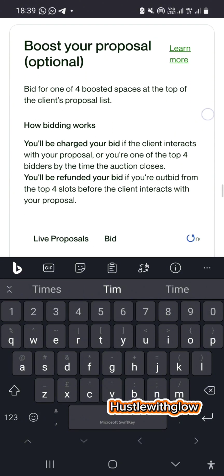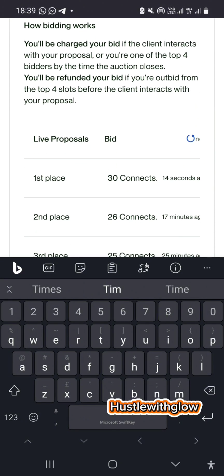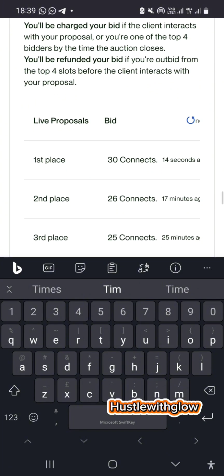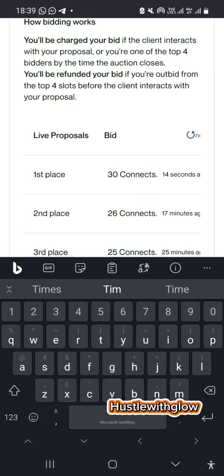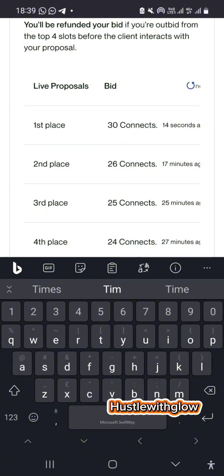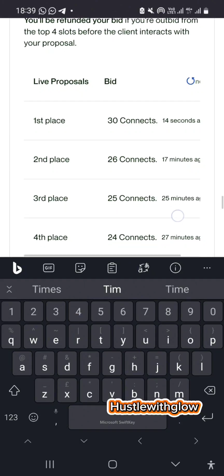So here now, going down here, you can see someone already, you remember this job is up for 16 connects, and someone already has bidded the first place with 30 connects. Just imagine. Like I said, if you're searching for all these hourly jobs that are paying well, you meet people who have gotten a good ground on Upwork competing with you. So I will suggest you just try out the small ones, and when you gain your balance, you go ahead and compete with these people.